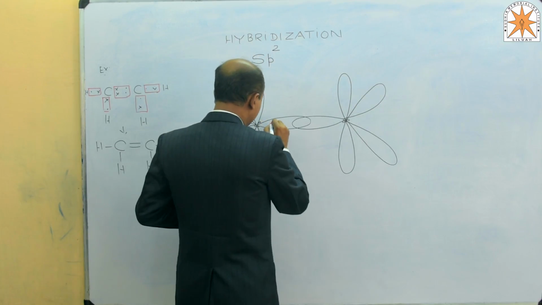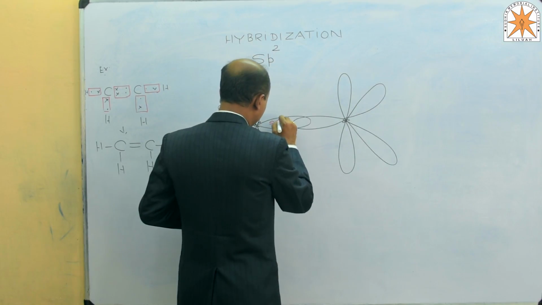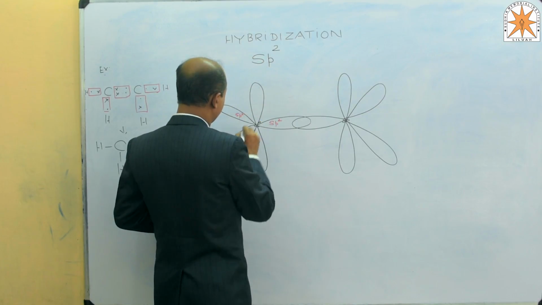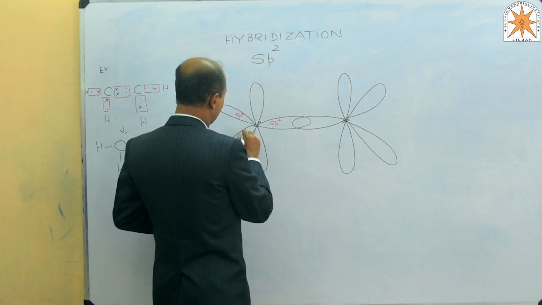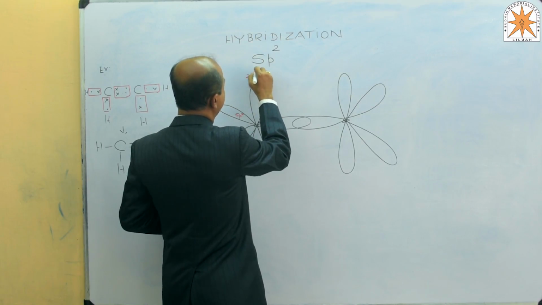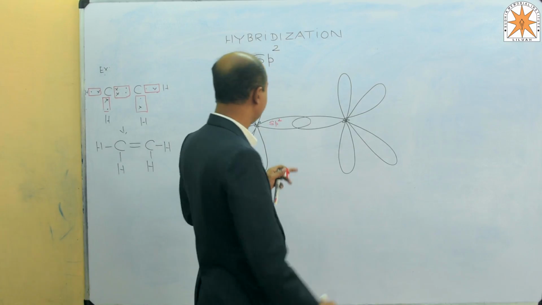The nature of this hybrid orbital becomes sp2. This will also be sp2, this is also sp2, and this is 2pz1. This is left unhybridized.